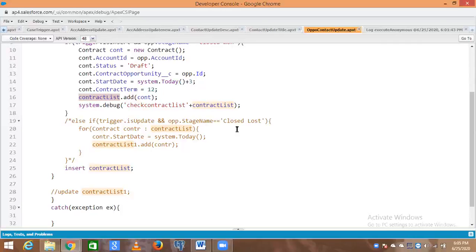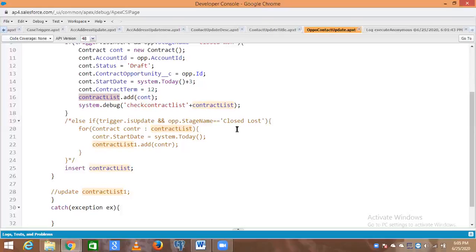That contract you are storing into a list, that is the contract list.